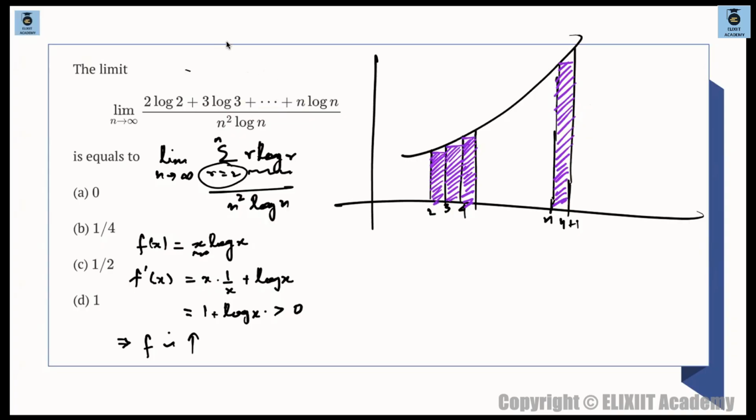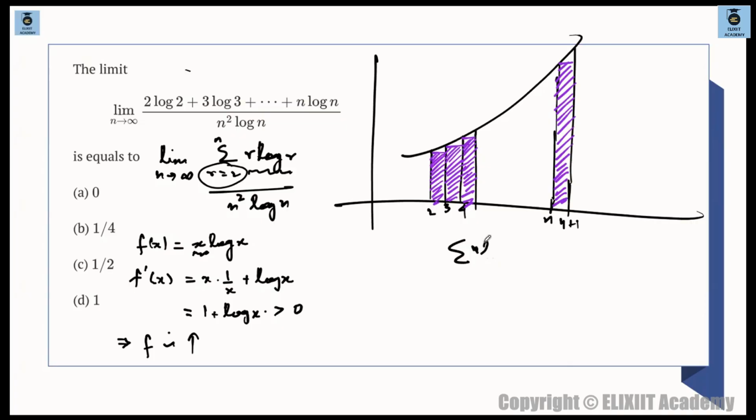So what can I say from here? Your integration, your summation, here it is summation. Look, here it is actually the opposite. Here you have to do the opposite thing. Previously we had represented integration in terms of summation. Now you have to represent summation in terms of integration. The logic remains the same. You have to represent summation in terms of integration.